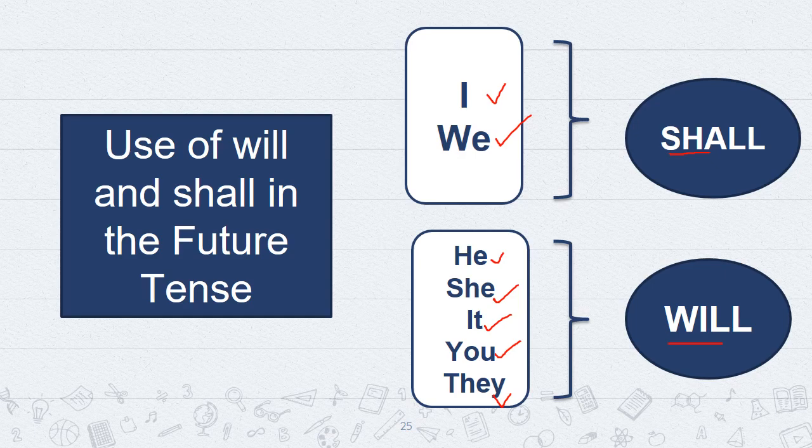Now I'll again tell you the uses of will and shall. Where do we use will and where do we use shall in the future tense? Shall is used with first person, that is I or we, and will is used with second and third person, that is you. Second person is you. Third person singular is he, she, it, any name, and third person plural is they. But in case of promise or threat, we interchange the cases. If there is promise, we will use will with I or we and shall with he, she, it, you, they.